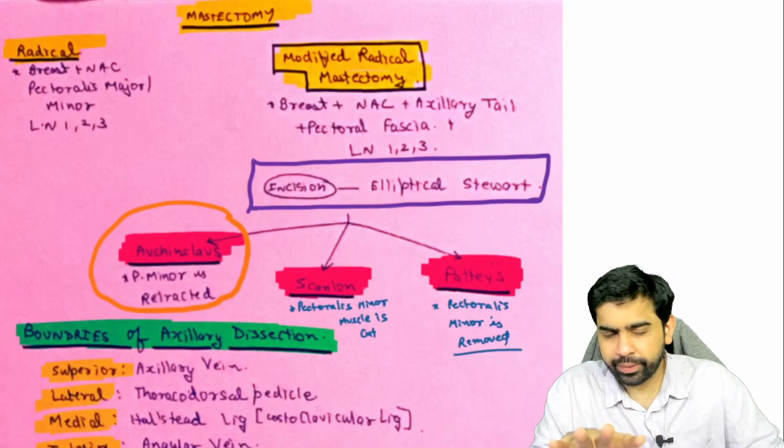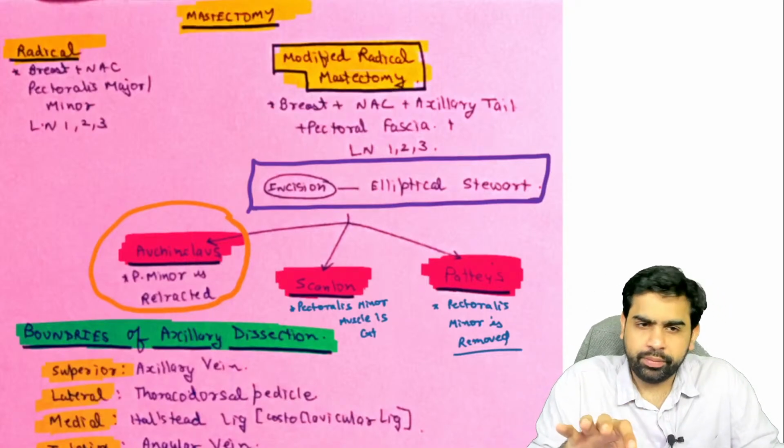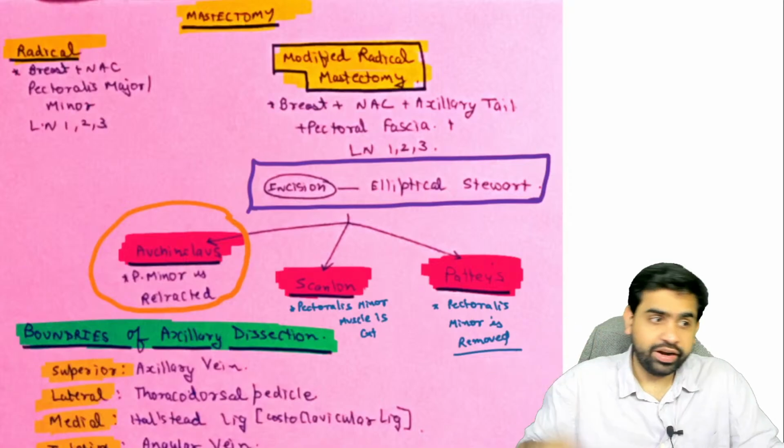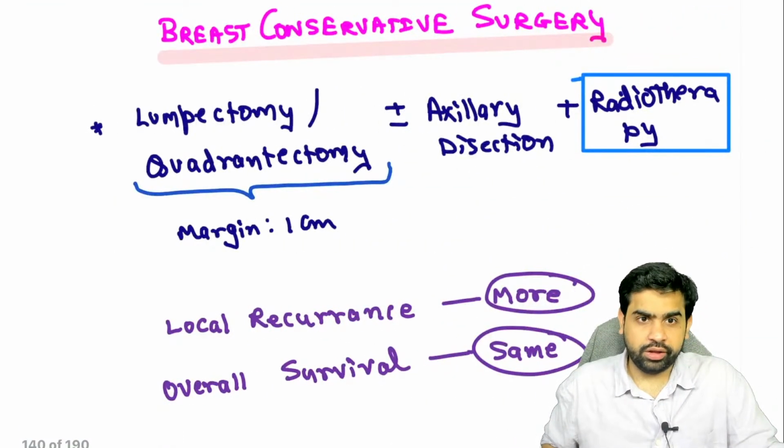So just remember these particular boundaries. Sometimes they tend to ask you these particular things, but Auchincloss is the modified radical mastectomy which you most commonly perform in today's time. So that is what you need to understand.